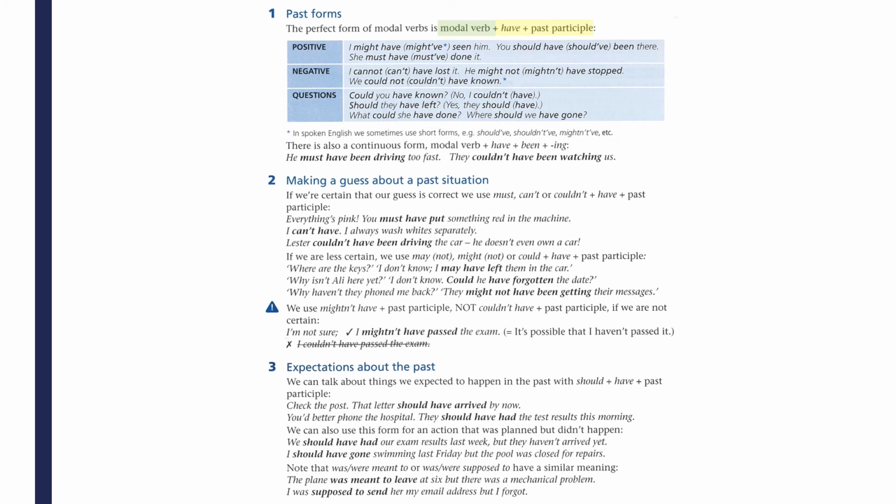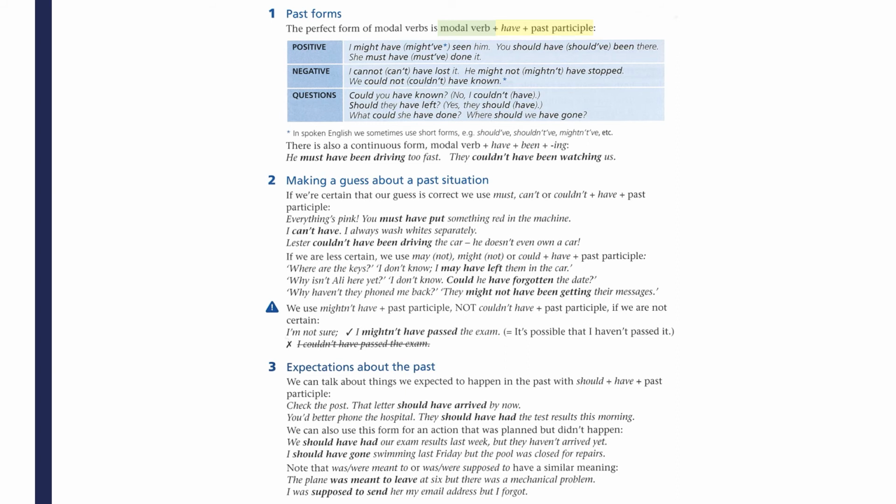It's only that when we use the present perfect tense, we have to agree with the subject, so we might say has eaten or have eaten. But since the verb after a modal verb always stays the same, we will always only say must have eaten and never ever say must has eaten.